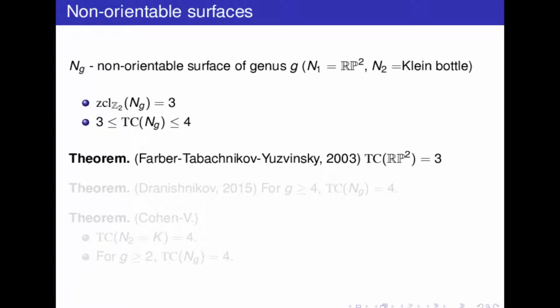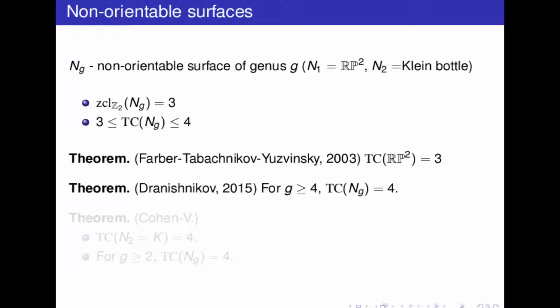And as we have seen yesterday in the talk by Alexander Dranishnikov, we have had a large part of the answer in 2015. So for genus greater than or equal to 4, TC of the non-orientable surfaces of genus g is 4.